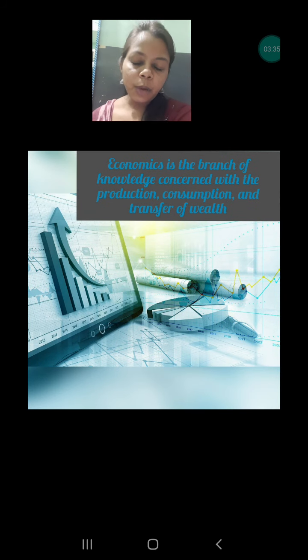The next is economics, which is one of the most practical branches that we use in our daily life. It is related to production, consumption, and sometimes export, and also the transfer of wealth. What does it mean? It means how much our country is growing of any product or food material, doesn't matter whether it is a food product or a cash crop. Sometimes we are growing rubber, coffee, tea, cotton, wheat, rice, many types of crops. Those are used by the country and some are exported also.